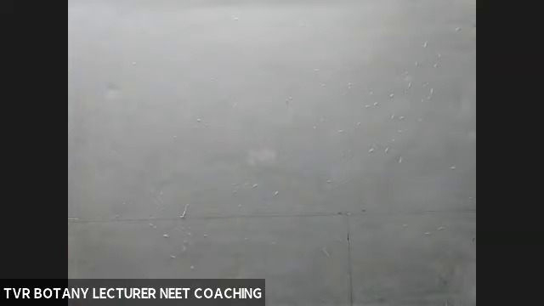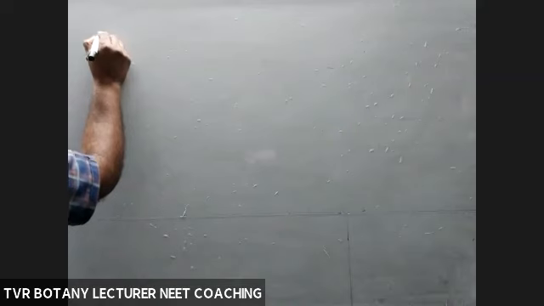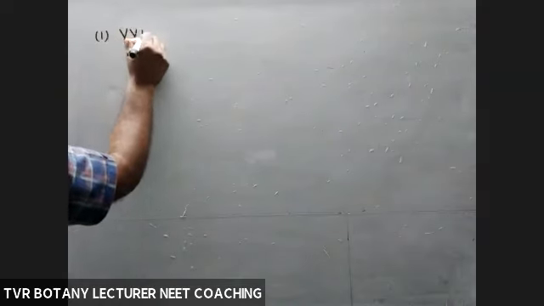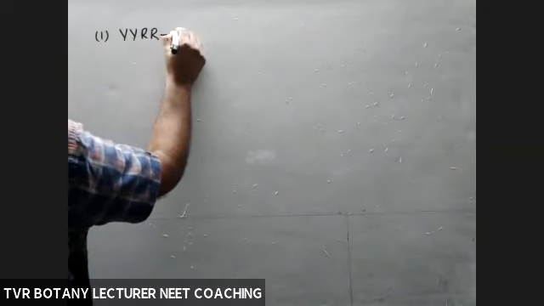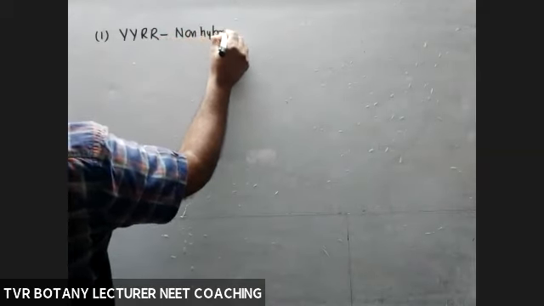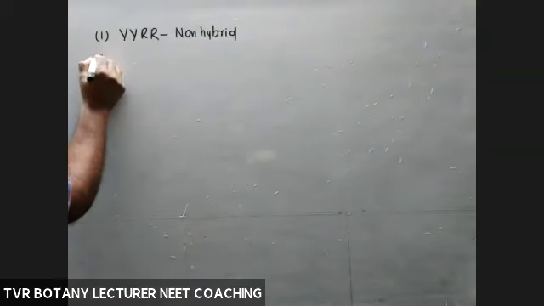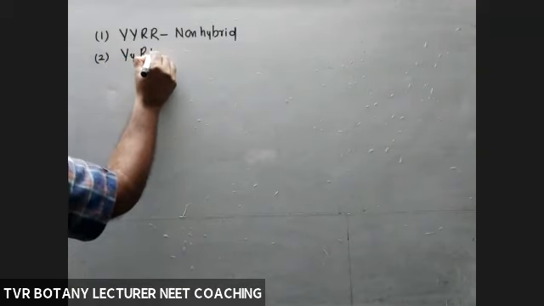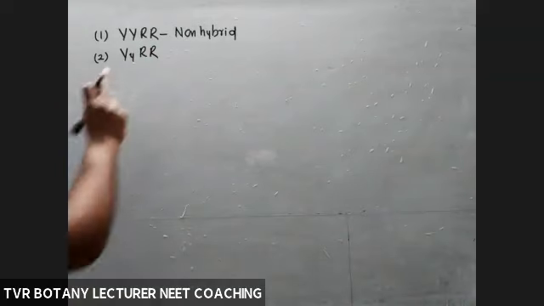And out of all kinds of genotypes, a very, very important thing: the first one, capital Y, capital Y, capital R, capital R. This is not a hybrid, it is homozygous. The second one, capital Y, small y, capital R, capital R. How many genes are in heterozygous condition?